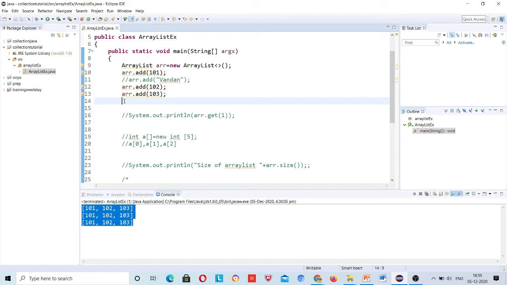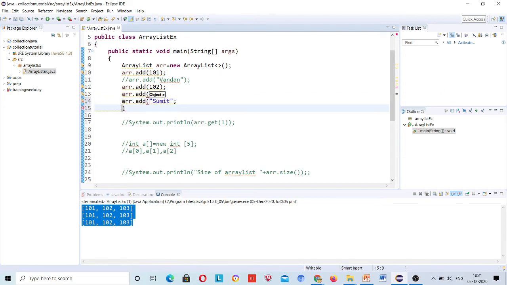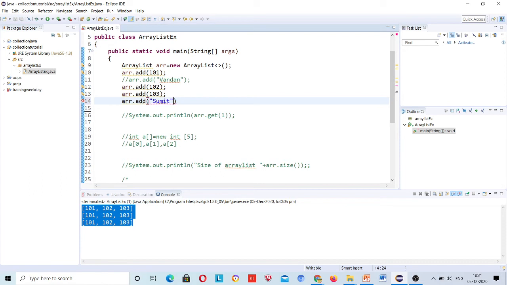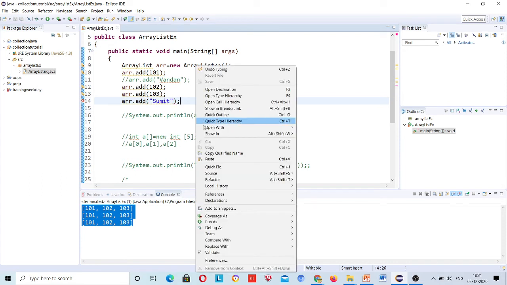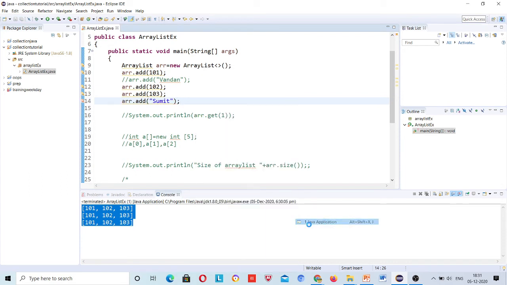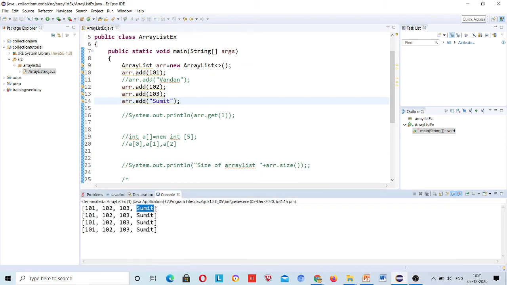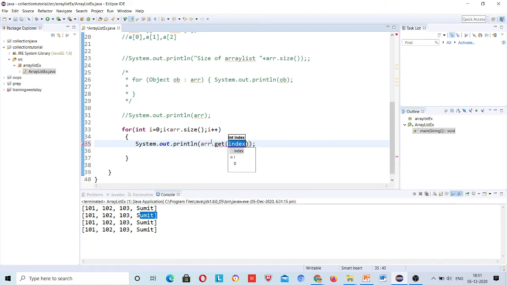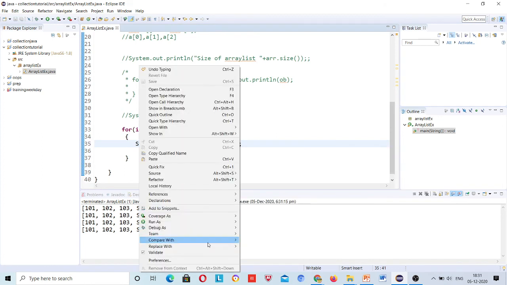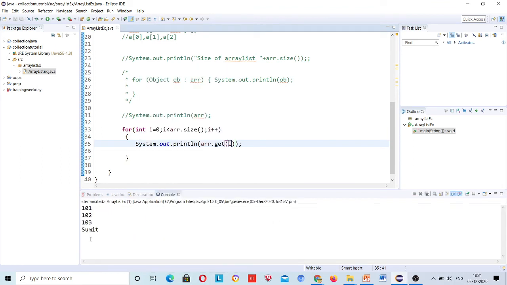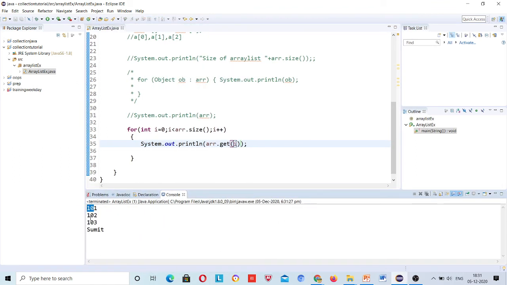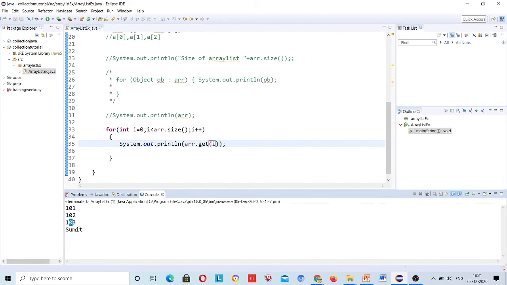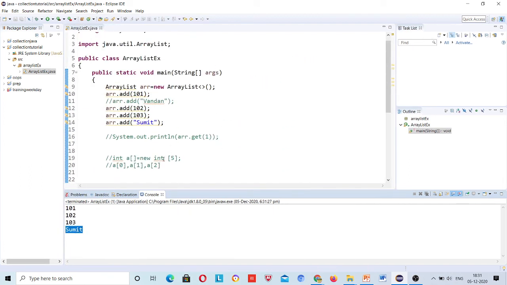Now here if I want to add arr dot add, and here I will add this Sumit, right, and I will run this. Will it print Sumit also? Yes, it will print Sumit also inside the object, right? Now let's go to our back I, right, and if I run this, all 4 values will be printed: 101, 102, 103 and Sumit, because 4 values I added here.